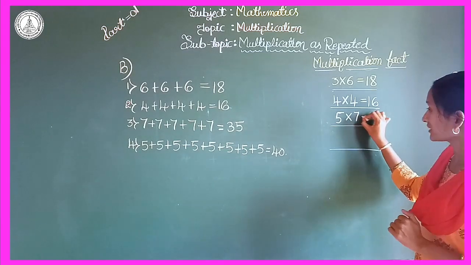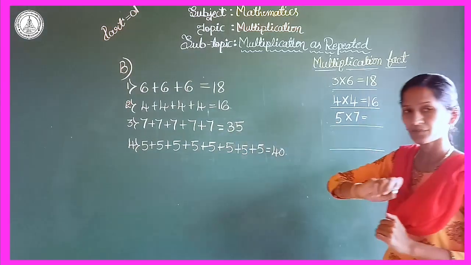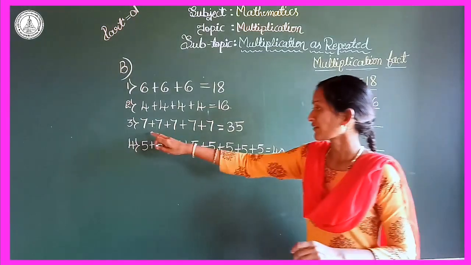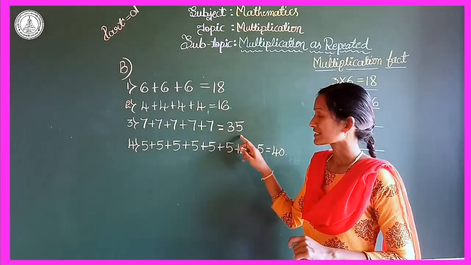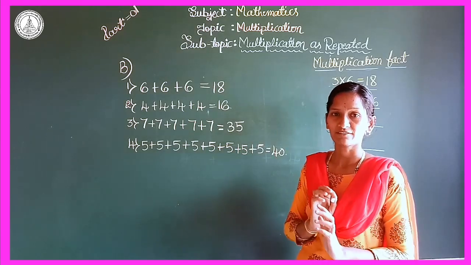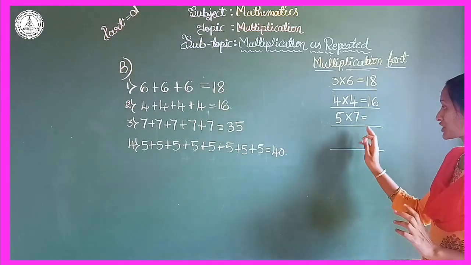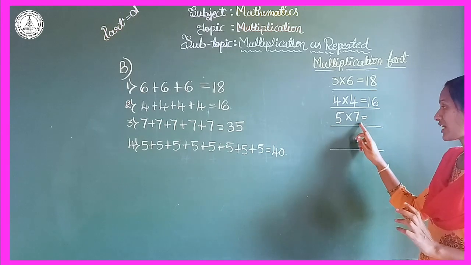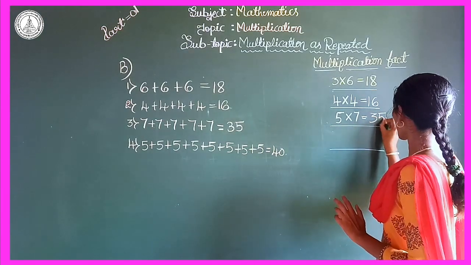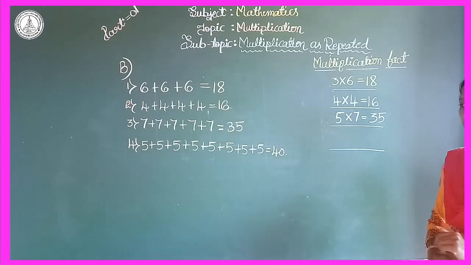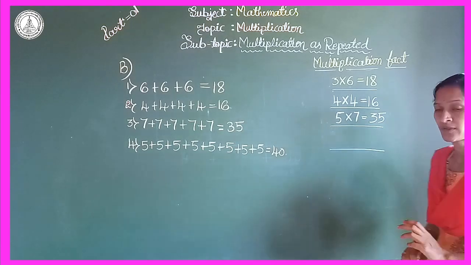So what is the answer? That is 35. If you add 7 plus 7 plus 7 plus 7 plus 7, the answer is 35 itself. So in multiplication symbol, 5 into 7 is equals to 35. Write down here 35. So come to the last one.